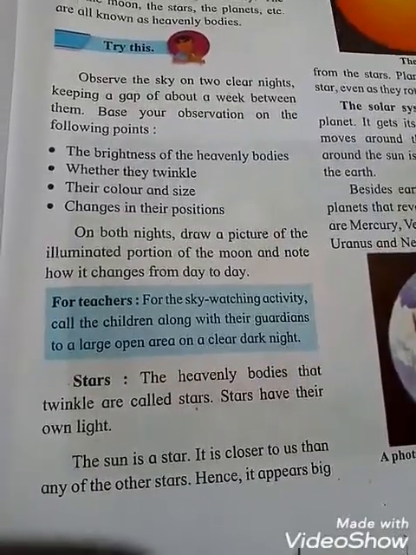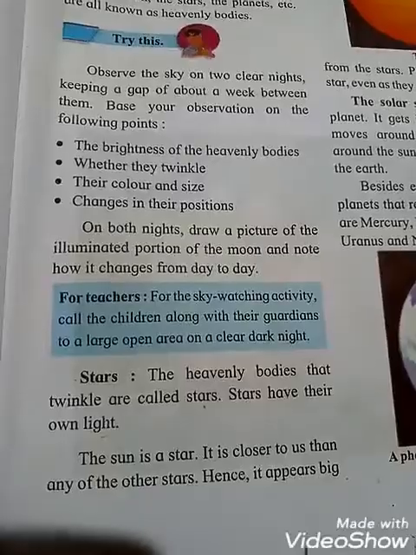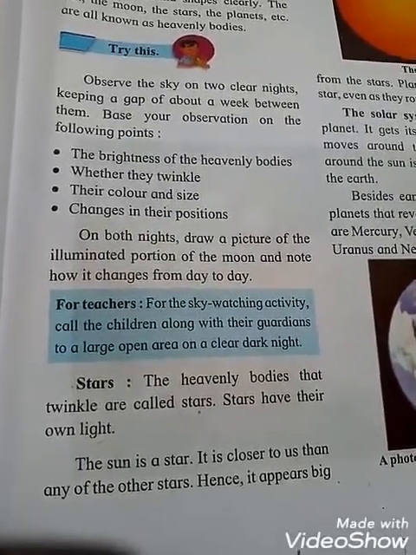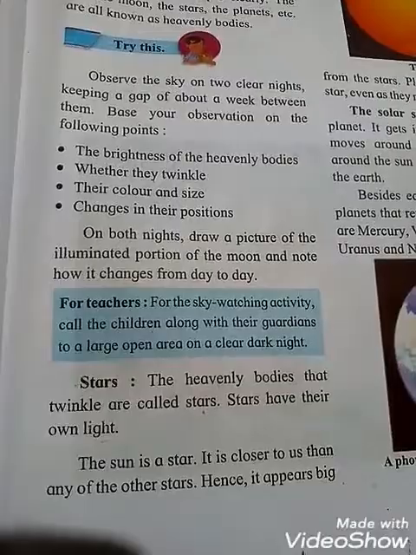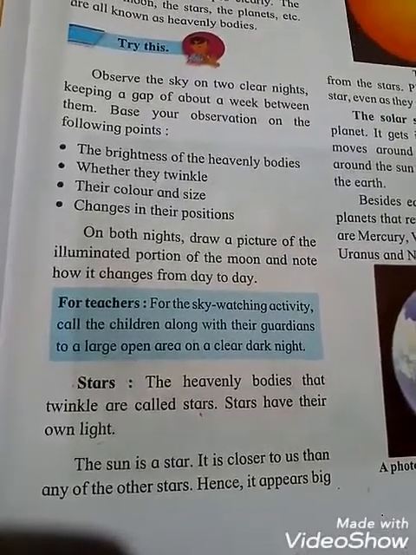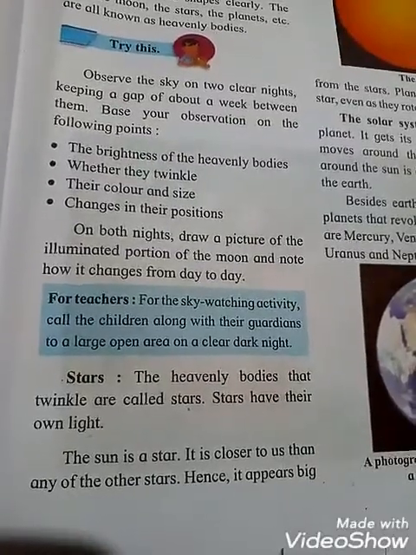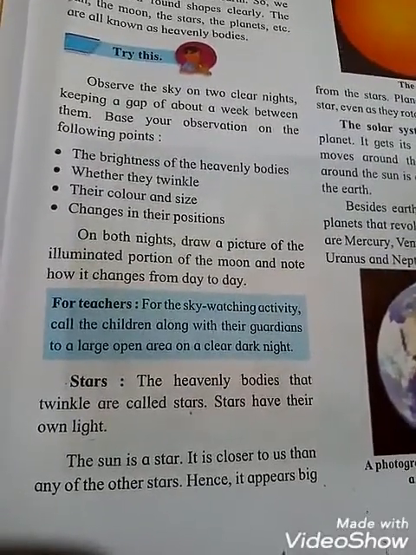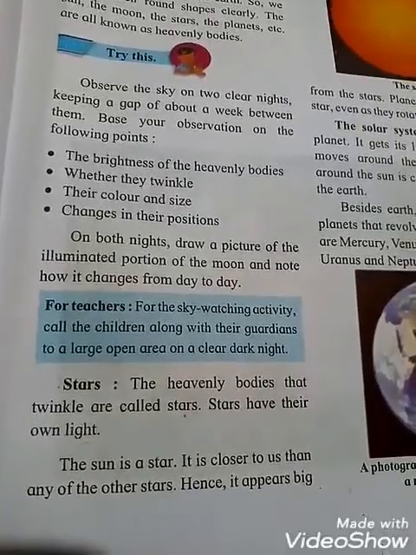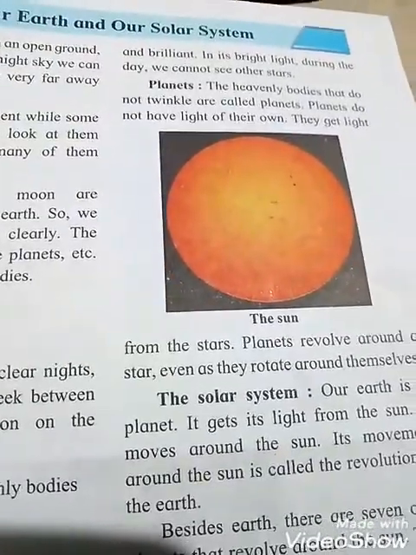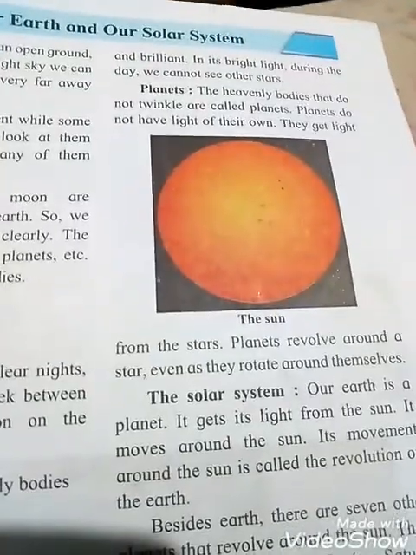Stars. The heavenly bodies that twinkle are called stars. See students, twinkle means what? Shine. That means the heavenly bodies that twinkle are called stars. Stars have their own light. The Sun is a star. You know, students, the Sun is a star. It is closer to us, very close to Earth compared to any other star. Hence it appears big and brilliant. See students, it appears very big and very brilliant.